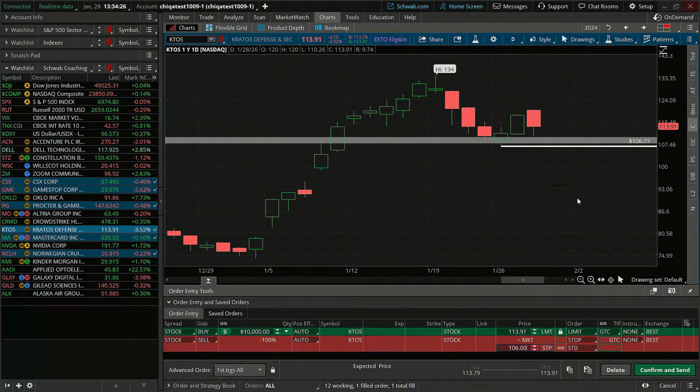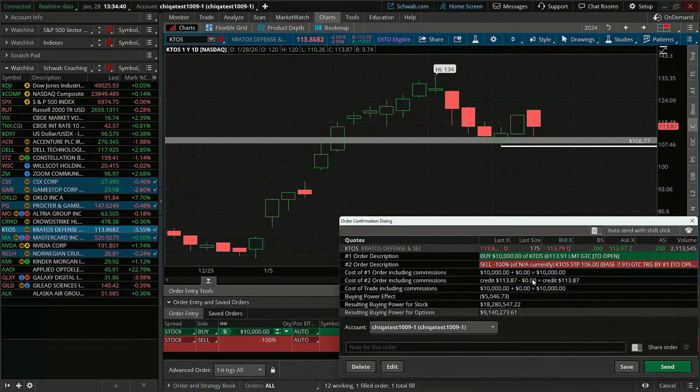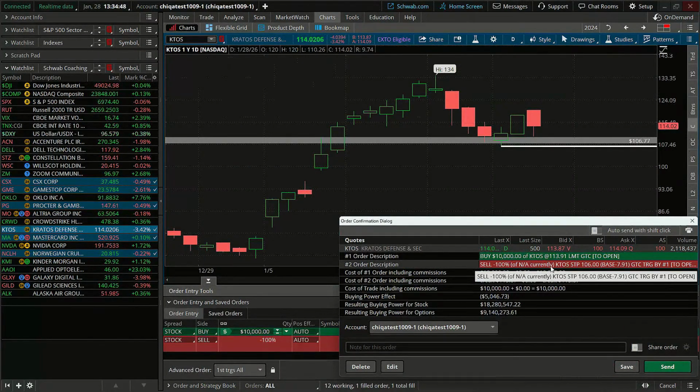We're going to leave our upside uncapped there, but our downside risk we know is about $7 per share in that case. And we are going to look at this one and hit confirm and send on this one. Okay, so we are buying $10,000 worth. We're going to sell 100% of the position. We're going to put this in our price patterns.